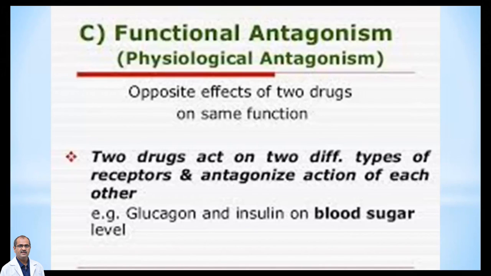Blood sugar level will be decreased by insulin, whereas if you administer glucagon, the blood sugar shoots up because it has a different mechanism. Insulin pushes glucose inside, whereas glucagon has a catabolic effect on glucose.